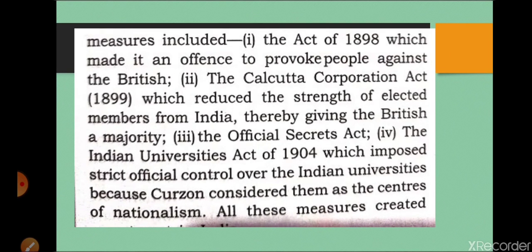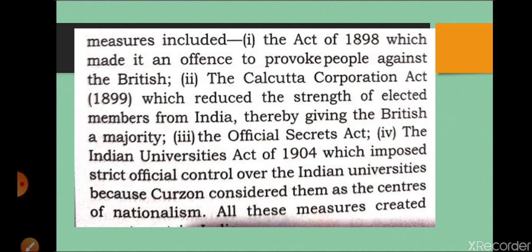Next we are going to discuss the colonial policy of Lord Curzon, or the repressive policies of Lord Curzon. This topic is a very important one. I have taken four important acts which made Lord Curzon a brutal ruler. The first one is the Act of 1898, which made it an offence to provoke people against the Britishers. What is this? According to this act, if you criticize the British government, it is a crime and you can be arrested by the British government.